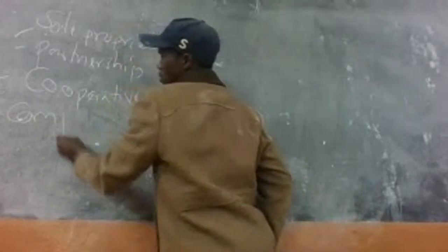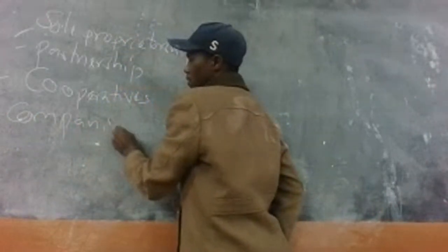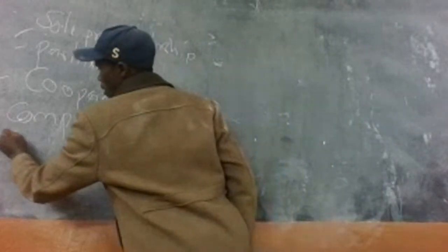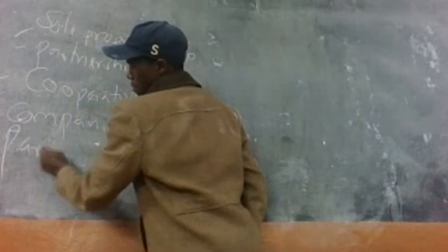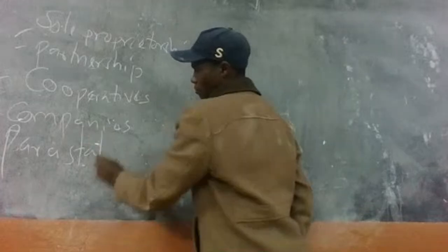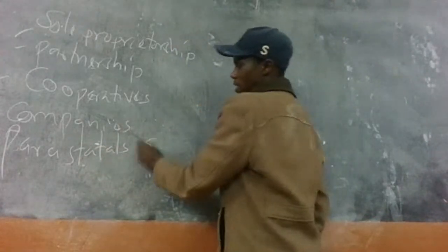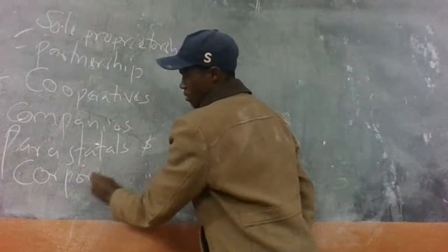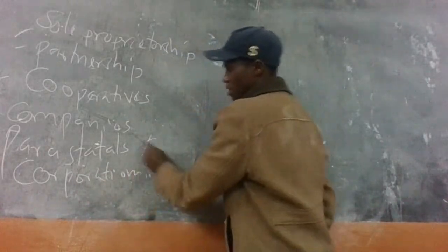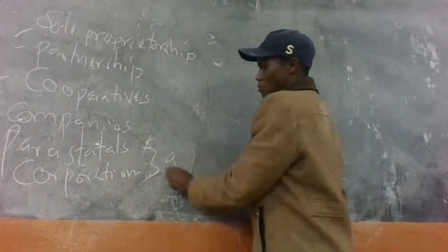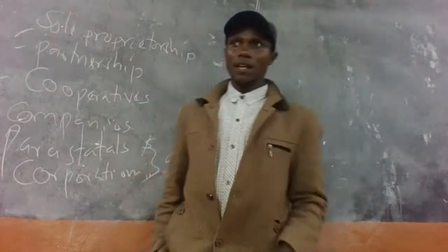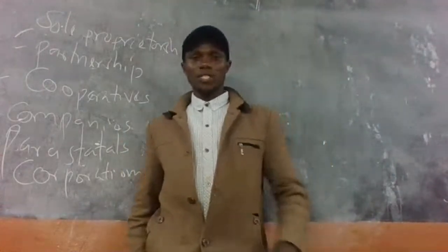Four is what we call companies. And five are called parastatals, and corporations, and these are run by the governments. So parastatals and corporations, most of them, are provided by the government.